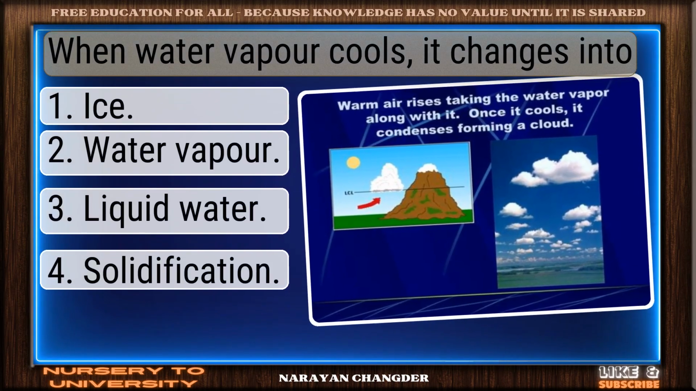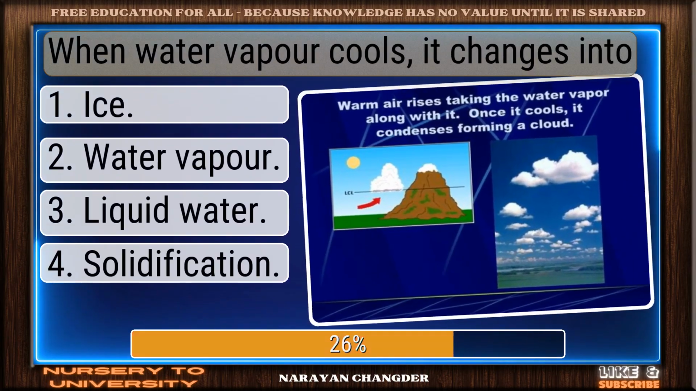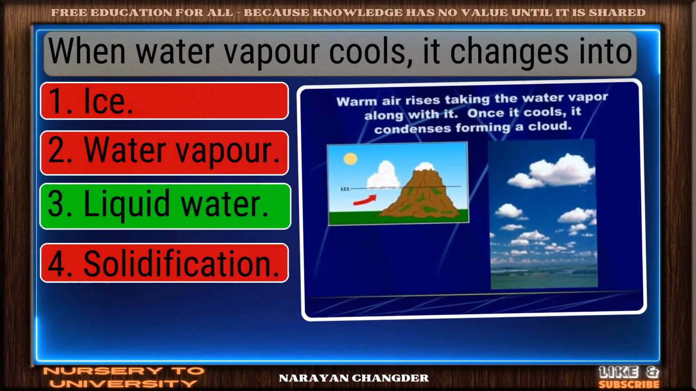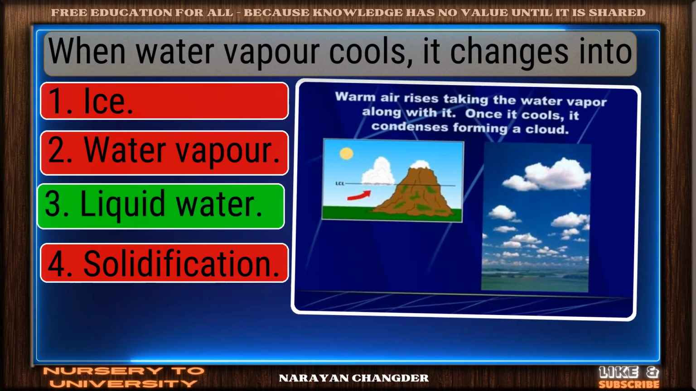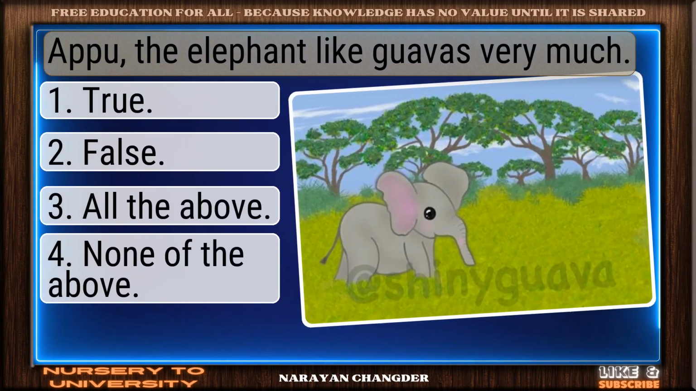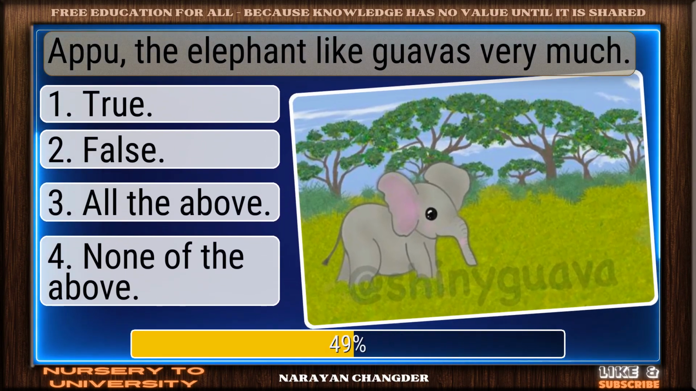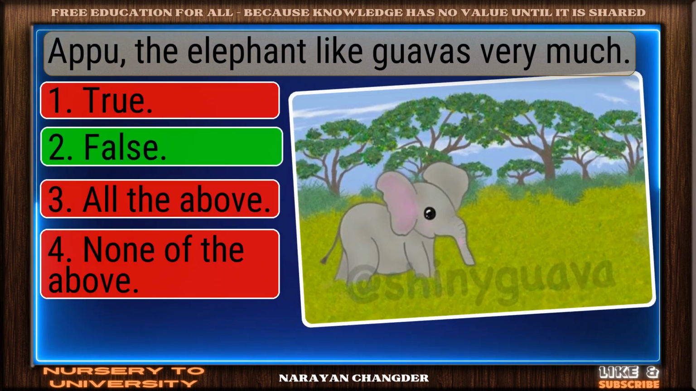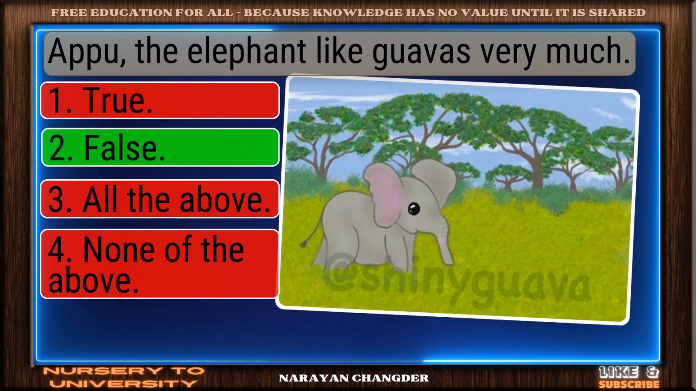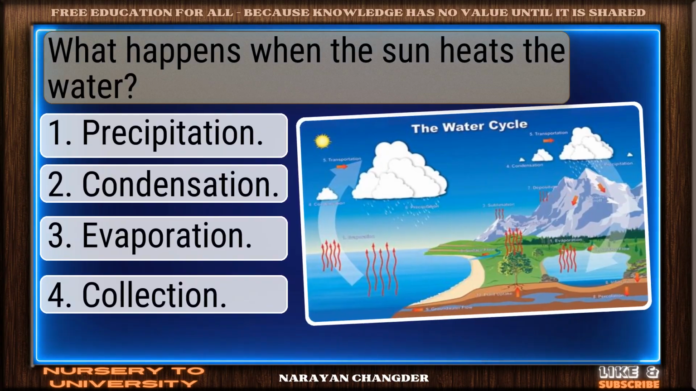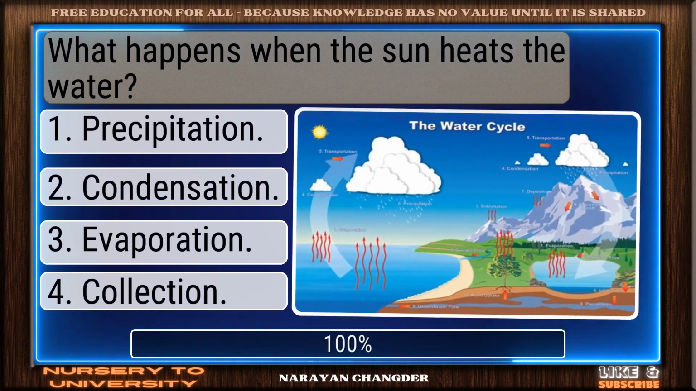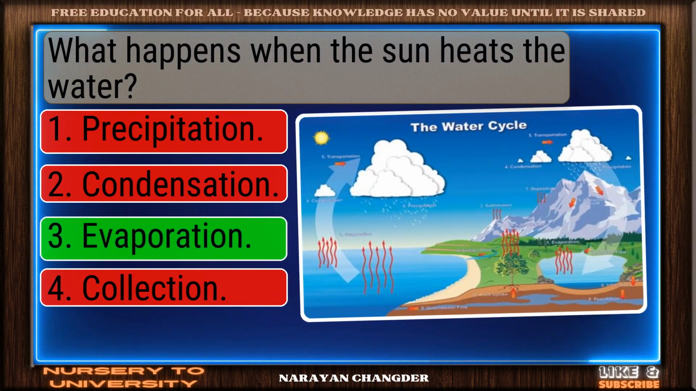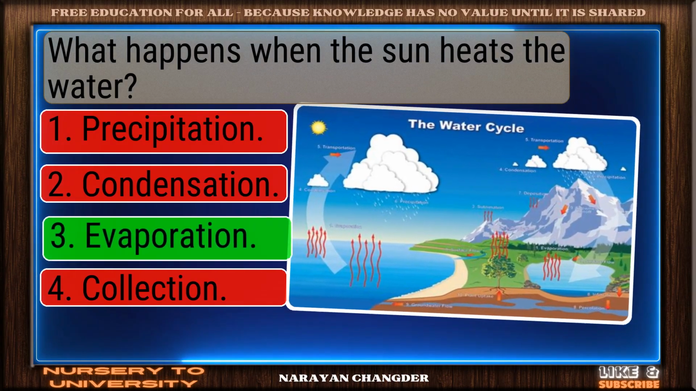When water vapor cools, it changes into. Right choice. Liquid water is the best answer. Apu, the elephant, likes guavas very much. Great job. False is the accurate answer. What happens when the sun heats the water? Correct response. Evaporation is the most accurate answer.